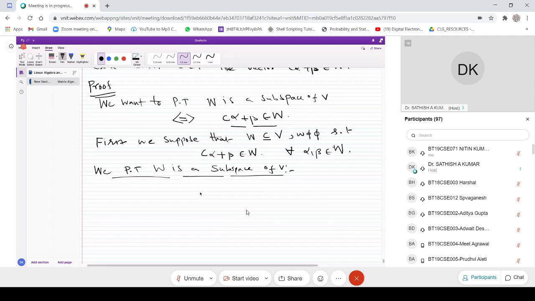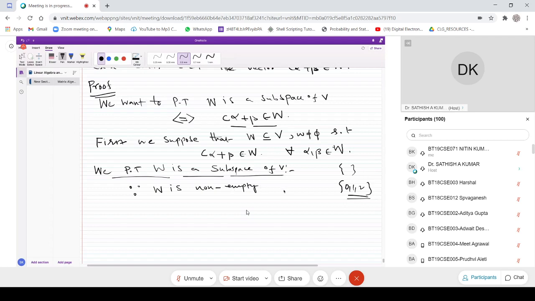Now let us see. We are given that W is non-empty. Since W is non-empty, at least one vector exists. Non-empty means there is some element in that set; it is not an empty set. So there is something in it, which can be zero also, right? An empty set is one with no elements, but a set which has some elements can be something like 0, 1, 2, 3, something like this.